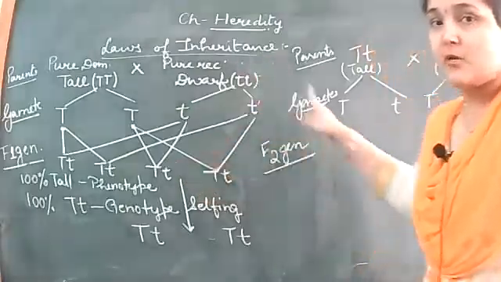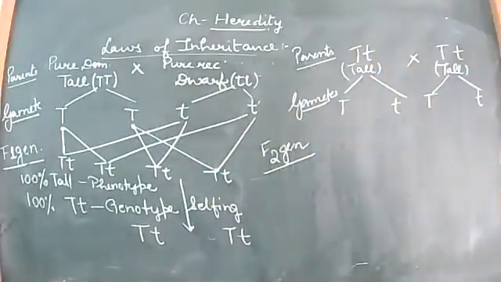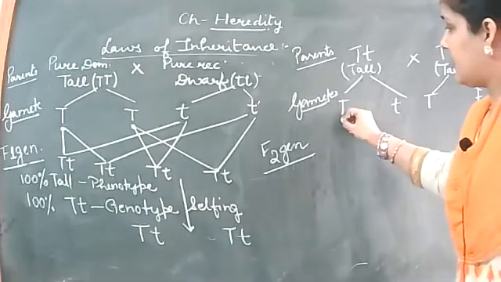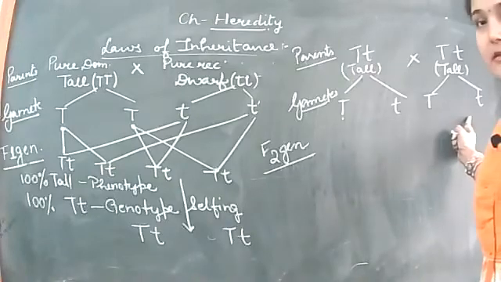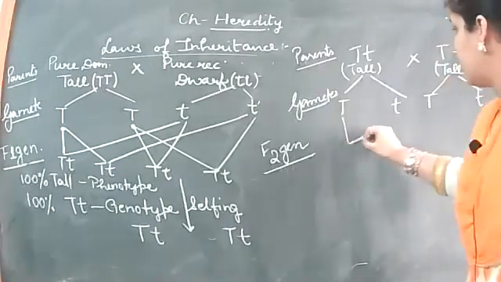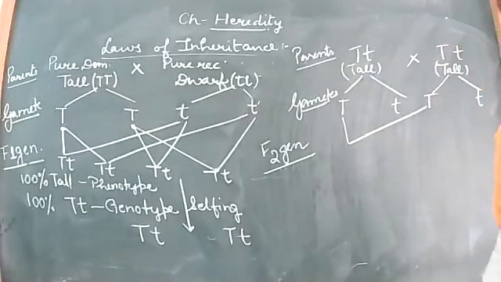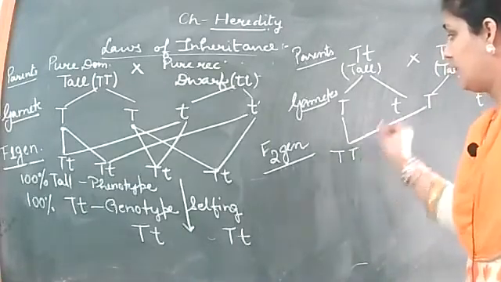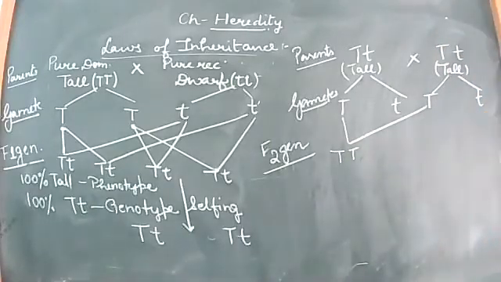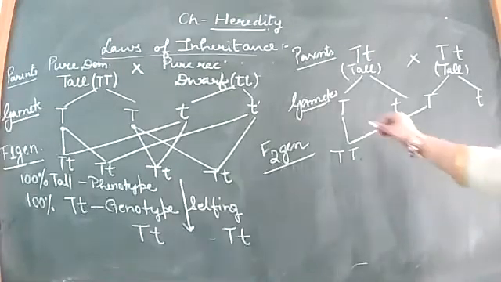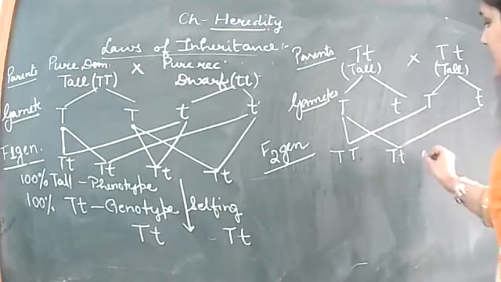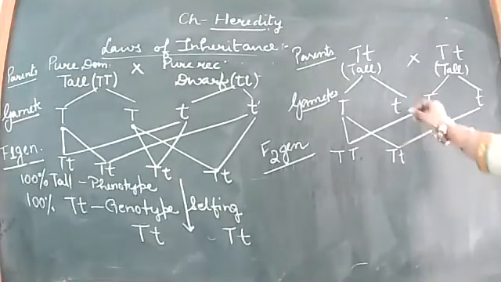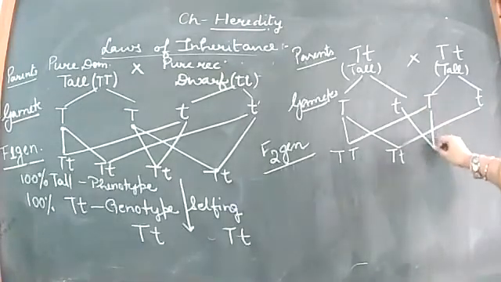From the offsprings, now the next generation will be F2. F2 generation. Now again, there is the possibility of this to fuse with either of the gametes from the other parent. What will be the result? Capital T fusing with capital T undergoes the formation of capital T's pair. This can also fuse with this, capital T small t. Similarly, this can fuse with this one.